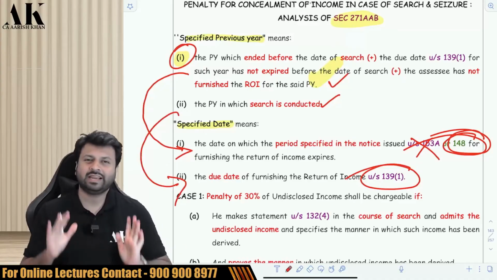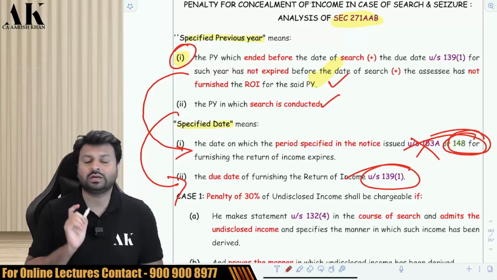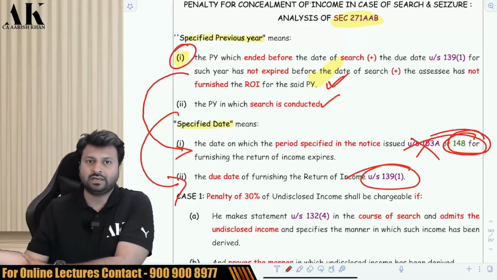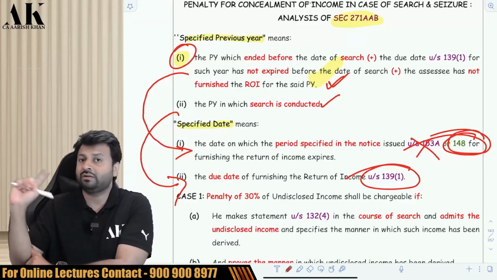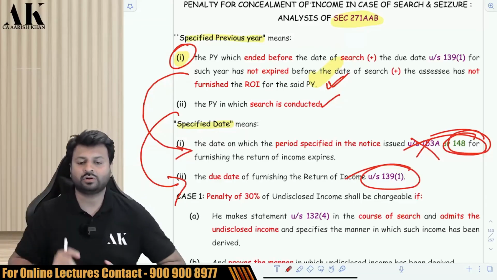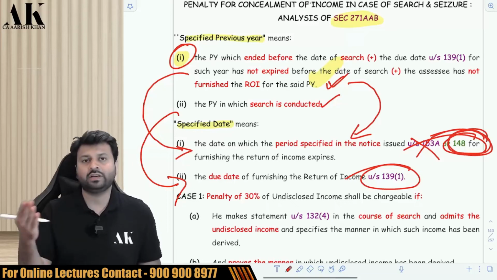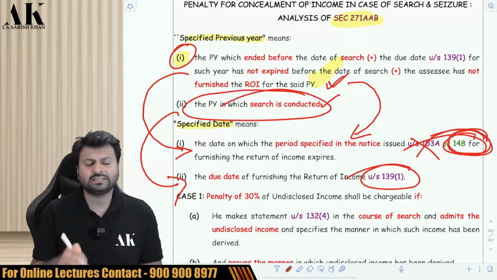So be very careful. The entire catch of this provision lies on these two terms. Specified previous year means what? As per point number 1, last year, that is the year prior to the year of search, for which the due date of filing of return has not expired and the assessee has also not filed the return, and for that the specified date will be the date mentioned under section 148 for filing the return of income. And the second one is very simple, that is the year of search.